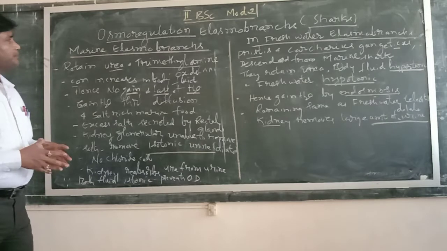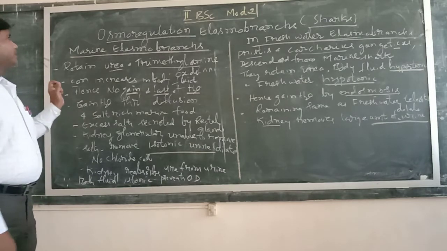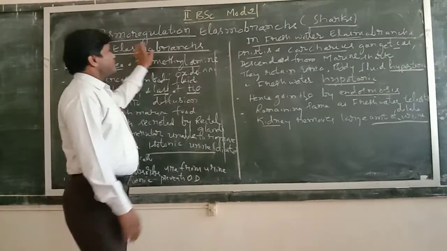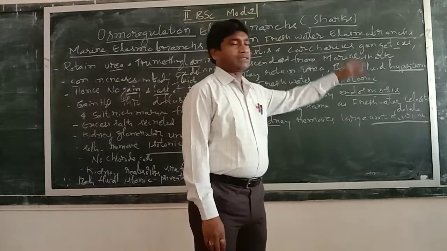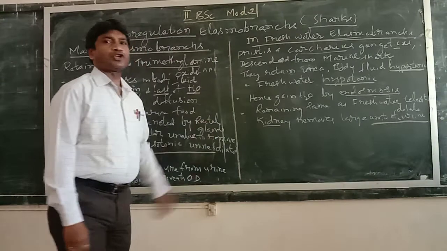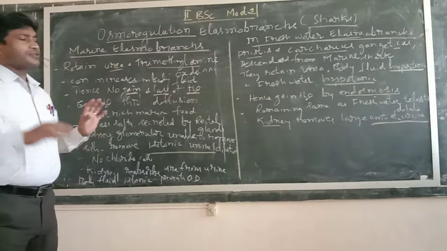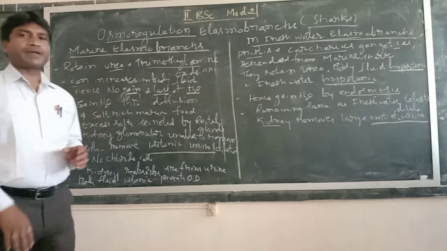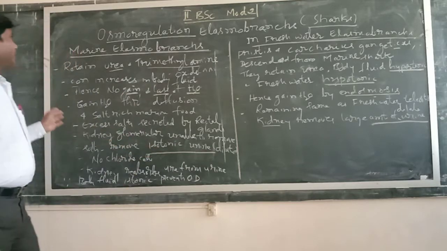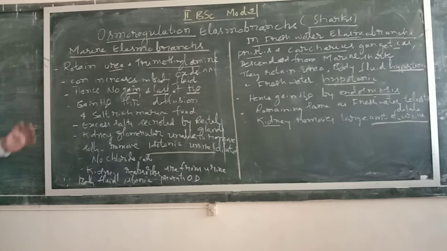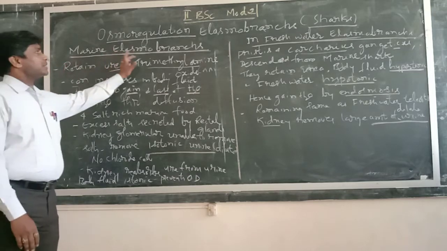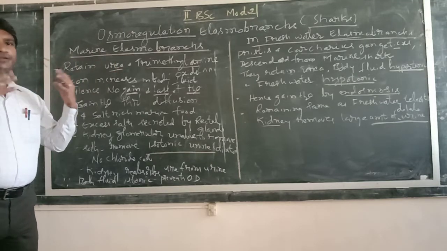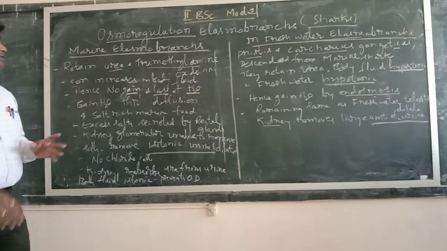Now let me continue the next topic, osmoregulation in elasmobranchs. Elasmobranchs means the sharks. Sharks are a type of fish, commonly found in both freshwater as well as marine water. So here, first we need to know the osmoregulation in marine elasmobranchs. Marine elasmobranchs are the sharks which are living in seas and oceans.